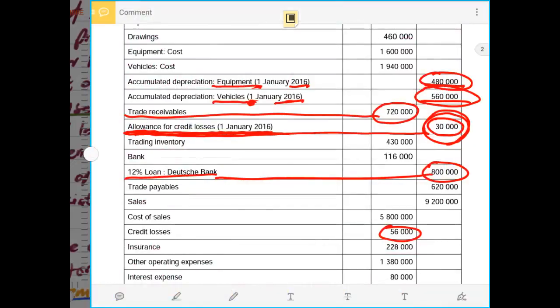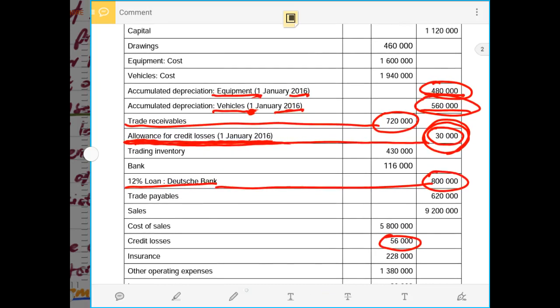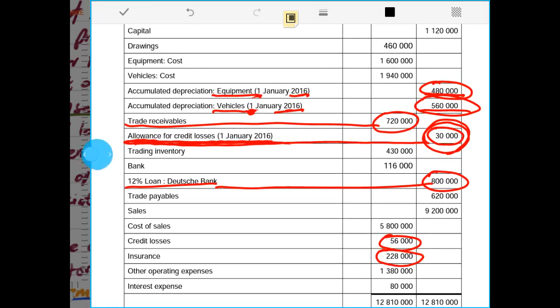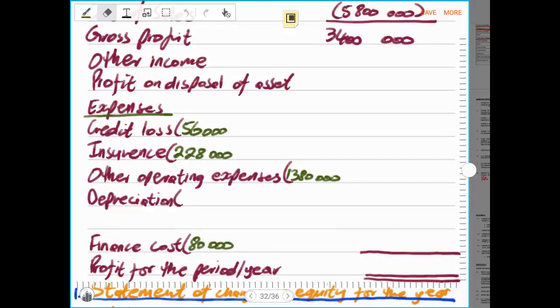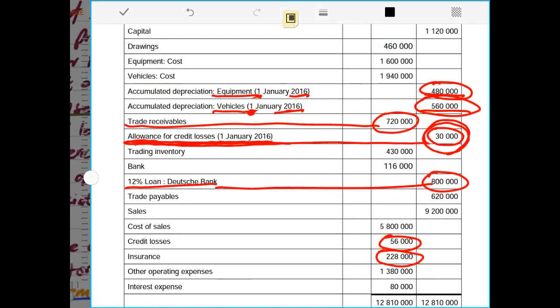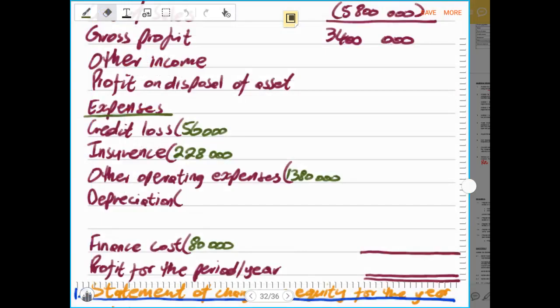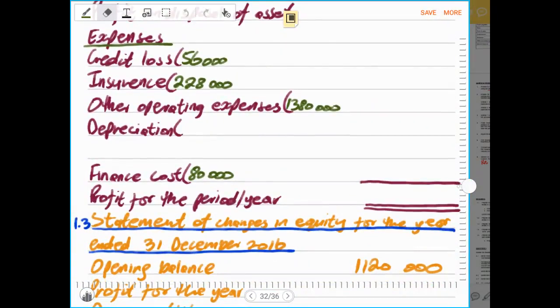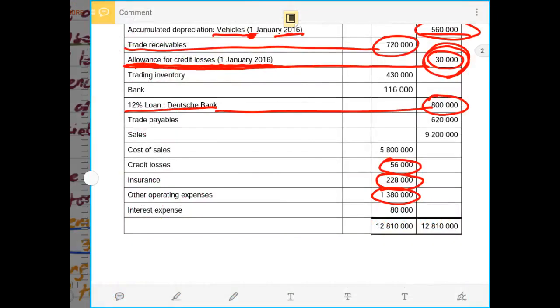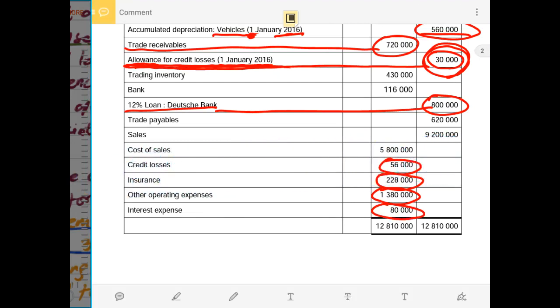I just want to confirm a few amounts, the insurance. So I just took all the amounts as they are from the trial balance. Then now we can continue. The other operating expenses are also given from the trial balance as they are. I've just taken that as it is. Then we continue: our finance cost is given to be 80,000 rands, the one that is already recorded. Then afterwards we'll make adjustments. So I just took all the amounts as they are.